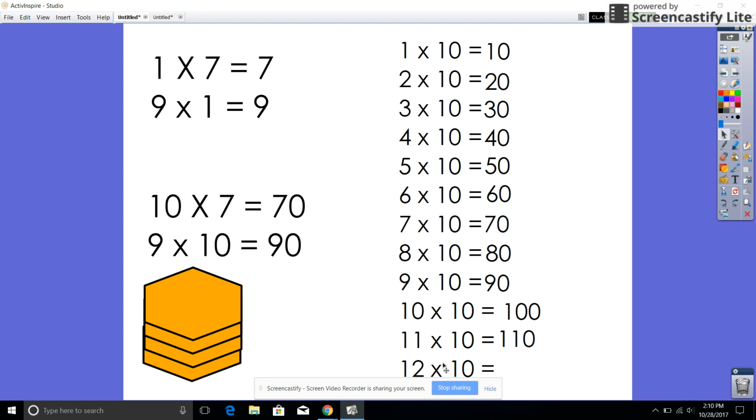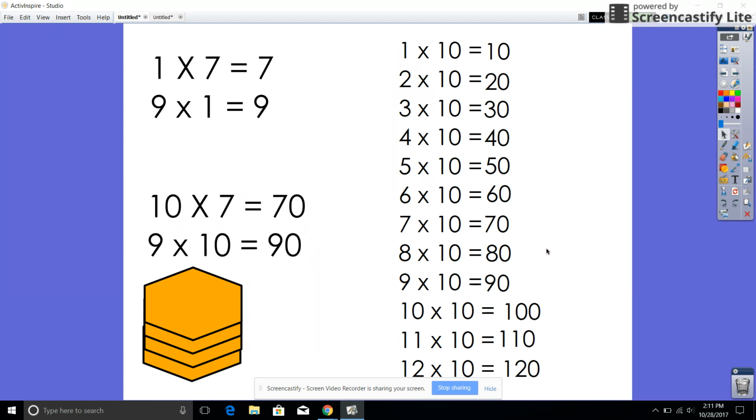And then we have 12 times 10, which is going to be 120. That's 12 with your 0 at the end. You can still count by tens, but you can also remember that trick: replace the 1 in that 10 and add a 0 after. So 9 replaces that 1, and then you add a 0 at the end. For 90, it is specifically for this problem.